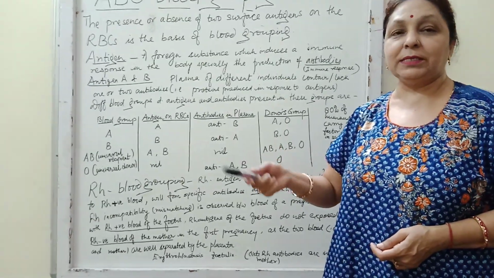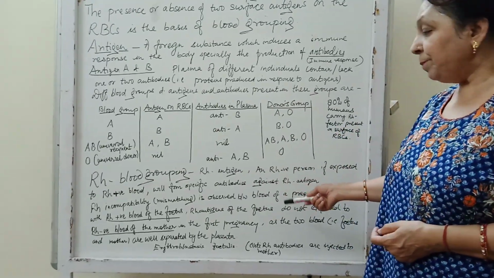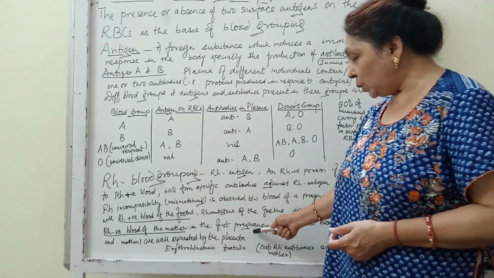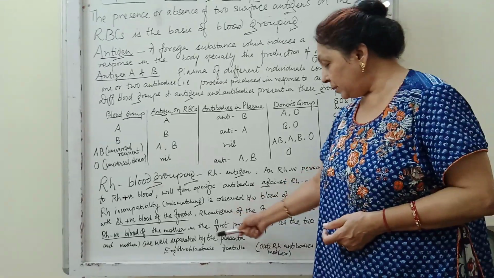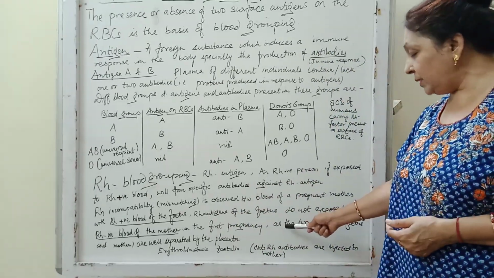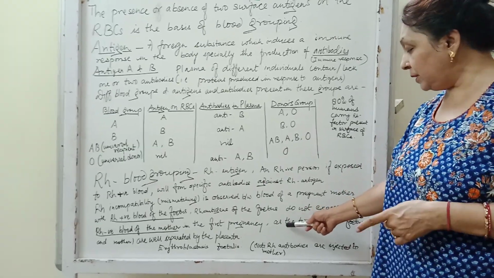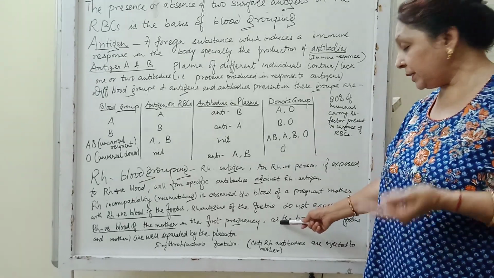but if subsequent pregnancies take place soon after the first pregnancy, after 1 year, for the next pregnancy, what happens is that the mother's blood, which was Rh negative, starts preparing the antibodies during the development of the second fetus.